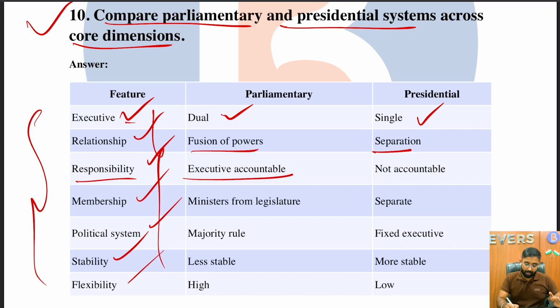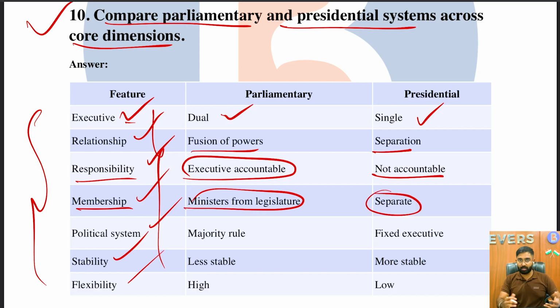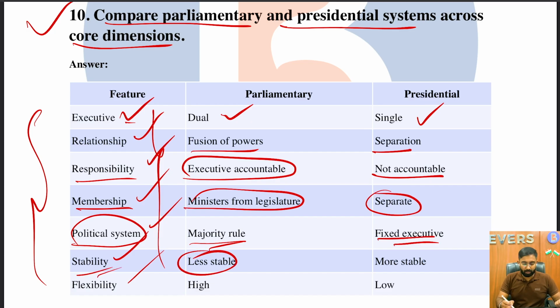Next, responsibility: in parliamentary, the executive is accountable; in presidential, the executive is not accountable. Membership: ministers are from the legislature, but in presidential, separate. In terms of political system, in the parliamentary system it is majority rule, but in presidential it is a fixed executive. Next, in terms of stability, parliamentary is less stable, and presidential is more stable.